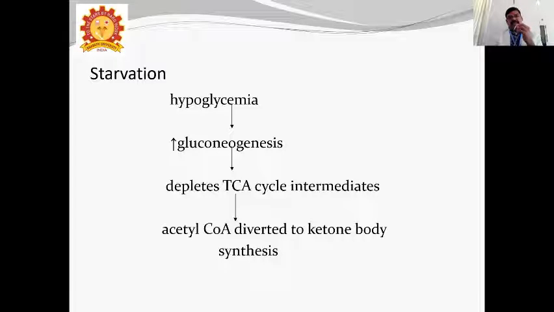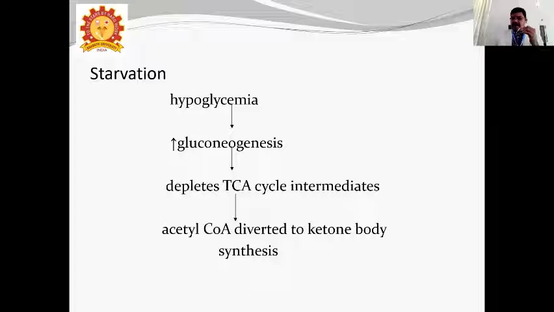Automatically it depletes TCA cycle intermediates, and acetyl-CoA is diverted to the synthesis of ketone bodies. With less sugar in the blood, glucagon will come and gluconeogenesis will increase, depleting the TCA cycle intermediates, and then acetyl-CoA is diverted to ketone body synthesis. This is the condition of starvation.